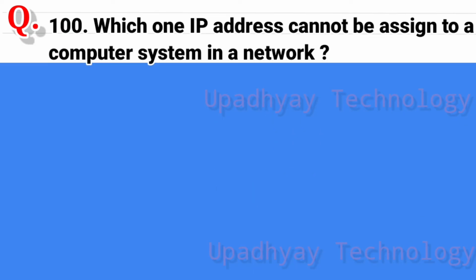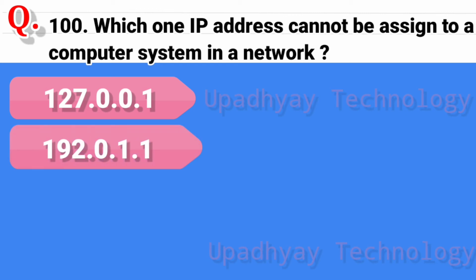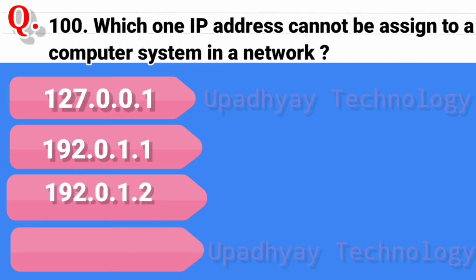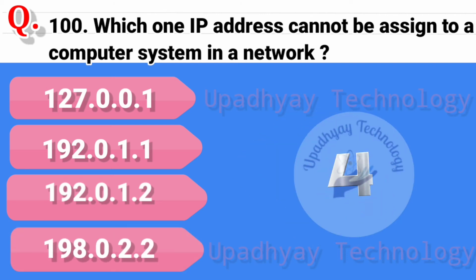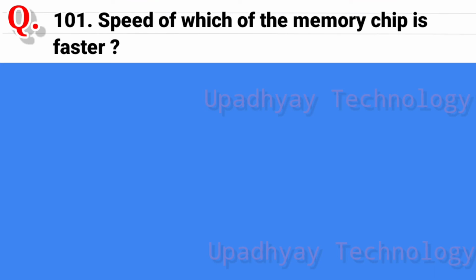Question 100. Which one IP address cannot be assigned to a computer system in a network? And the options are 127.0.0.1, second option is 192.0.1.1, third option is 192.0.1.2, and the last option is 198.0.2.2, and the correct answer is 127.0.0.1.